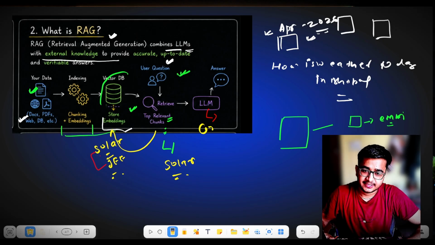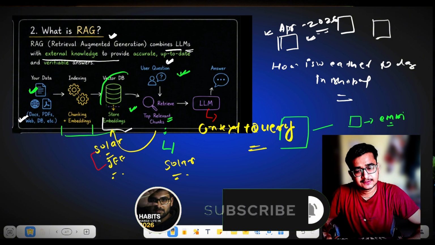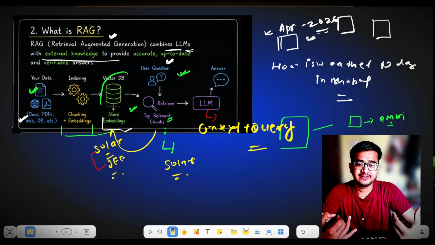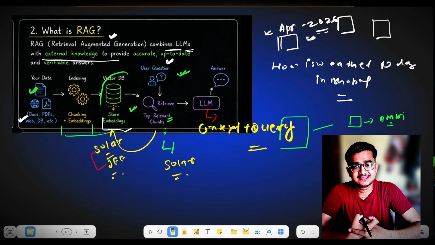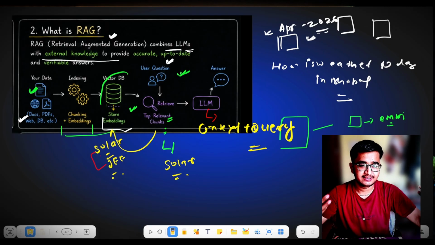LLM is getting context plus query. So now LLM can generate much better results compared to the previous results it was generating. So understand it clearly. I will repeat it all.